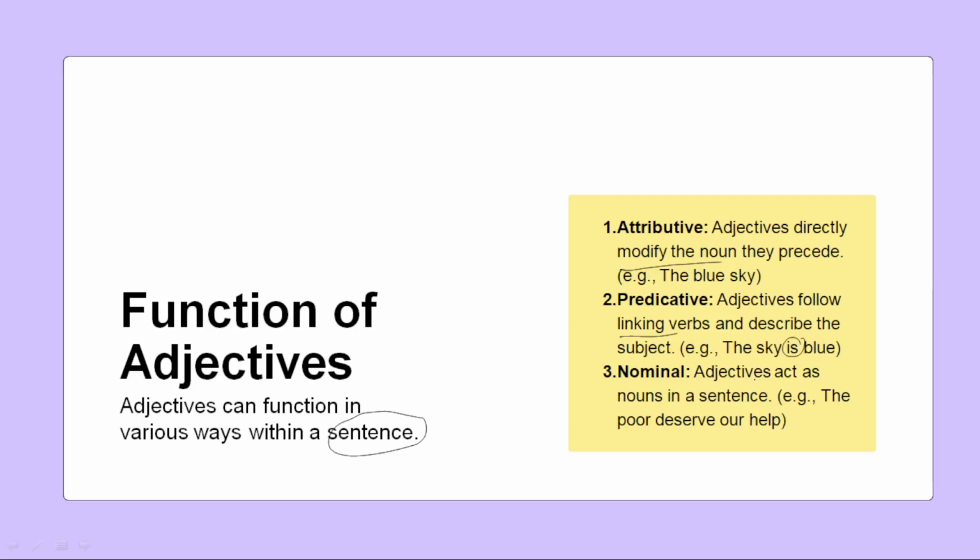Nominal. Adjectives act sometimes as nouns themselves. See, the poor deserve help. The poor means what? Here, they are not giving any name or any pronoun. They're not telling that Lakshman deserves our help. No. Instead of Lakshman, they're telling the poor. Because Lakshman is poor, directly we are telling the poor deserve our help. So this poor is an adjective. We are describing how Lakshman is. Instead of writing the name, we are directly putting the adjective in that place, which we call nominal adjectives. So depending upon the sentence, the adjectives vary in different ways.